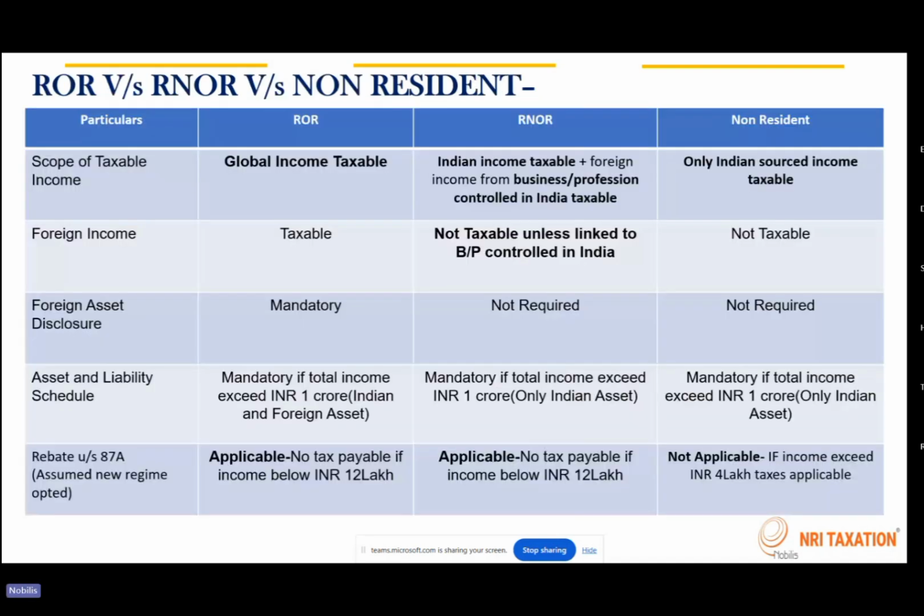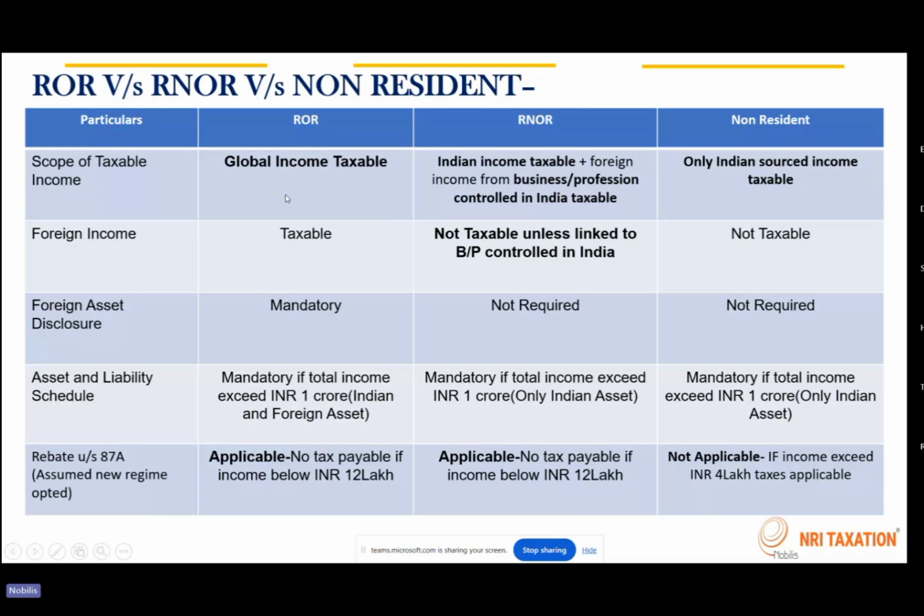Now here we are doing a comparison between ROR, RNOR and non-residents. Depending upon the residential status of a person, the tax rates applicable and the compliances applicable will vary. So I have classified the conditions, or the details, that we are looking into. The first column tells how that income is going to be taxable for the individual with the respective residential status. Okay, so scope of taxable income.